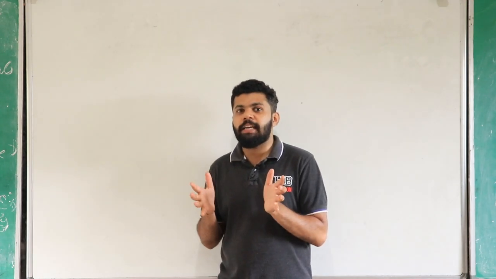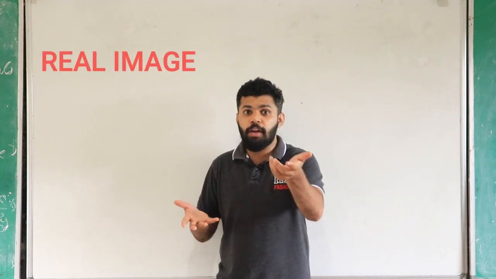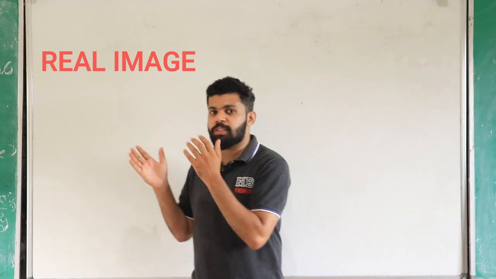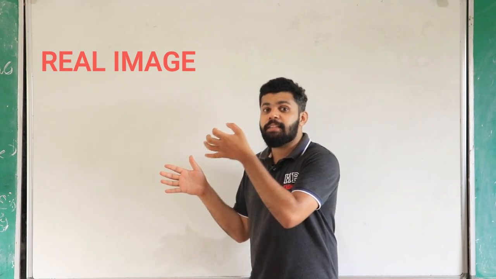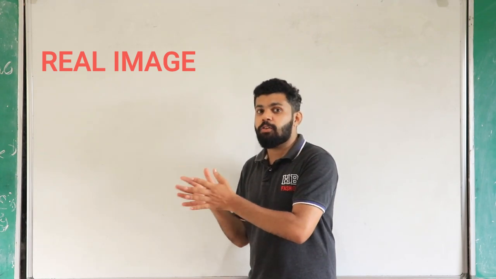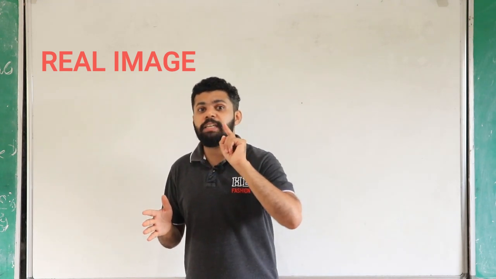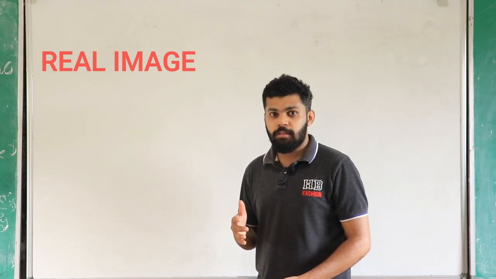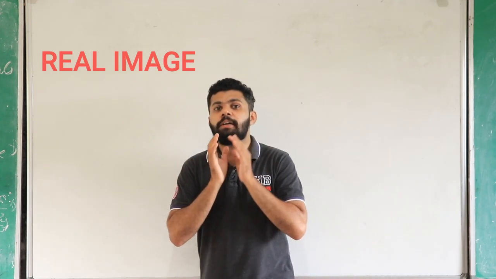The next one is real image. Real image, we practically get from some kind of experiments. If you put a screen and you get the object's image on that screen, that is called the real image. Remember that in the real image you are not getting the image inside the mirror, you are getting the image on the screen.